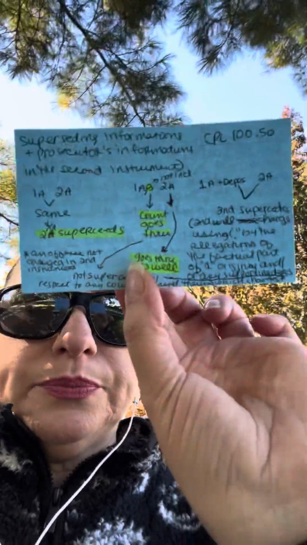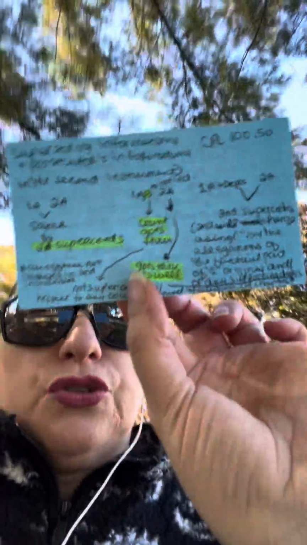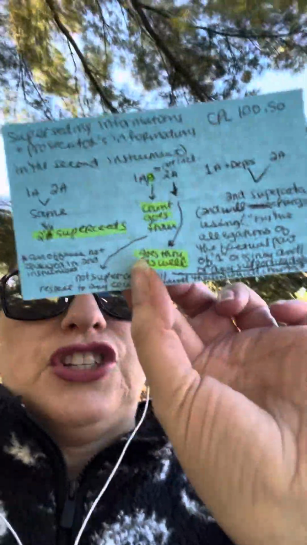Okay, this is regarding superseding prosecution, CPL 100.50, superseding informations and prosecutors' informations. Okay, and I have a little diagram here. There are three situations, I should say, that this section talks about.